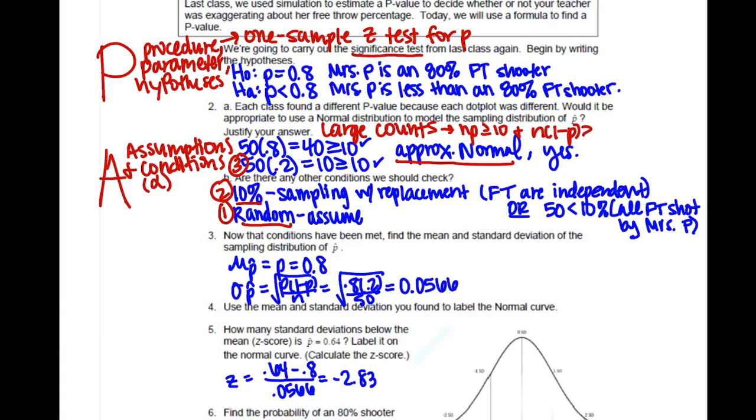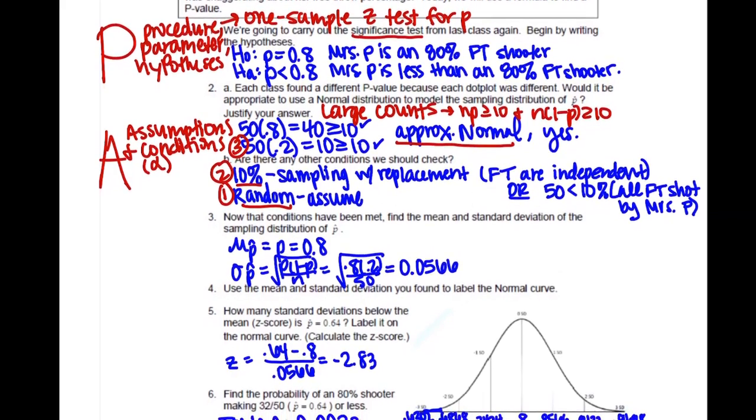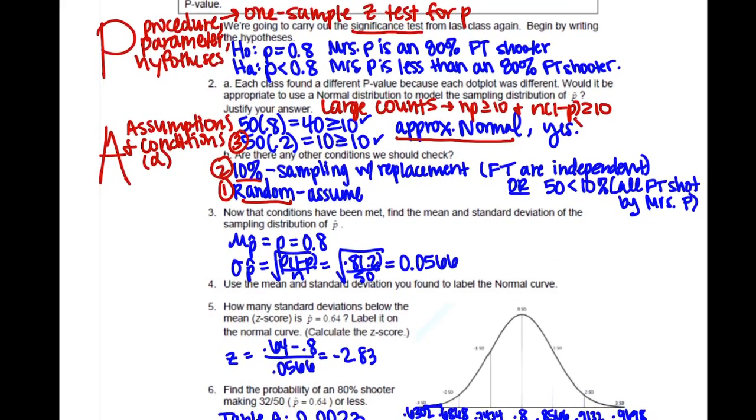And notice I do n times p is at least 10 and n times 1 minus p is at least 10. With intervals, I would be using the p hat. But for a test, I do have the p. It's from my null. And so I'm just going to make that note. Use the p from the null.